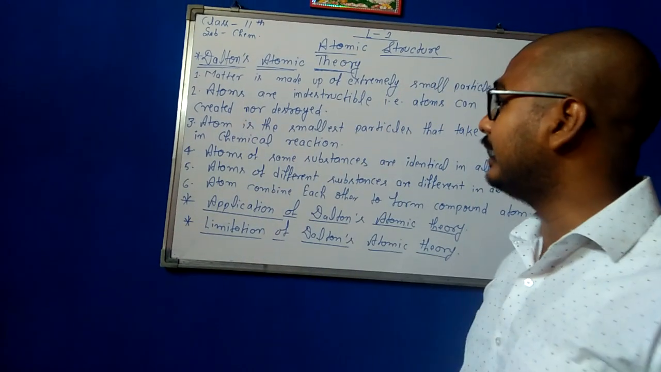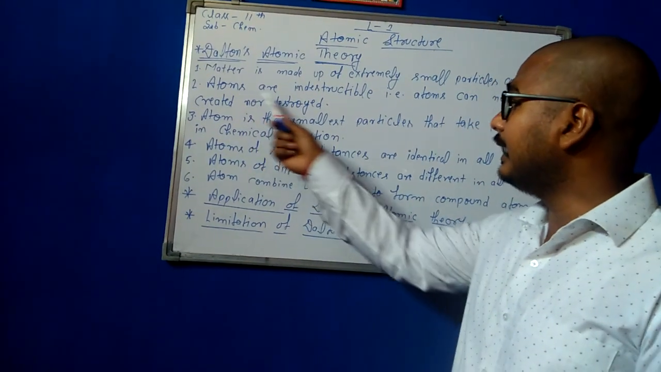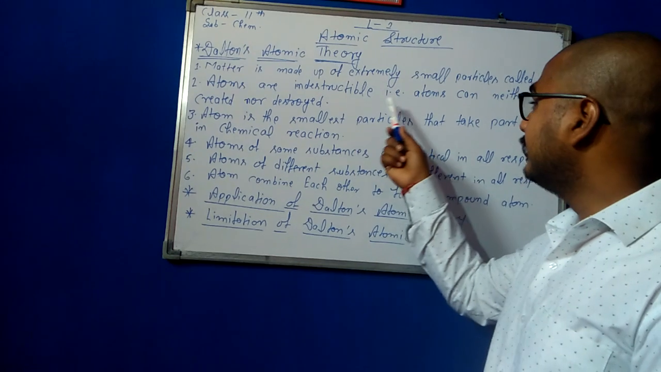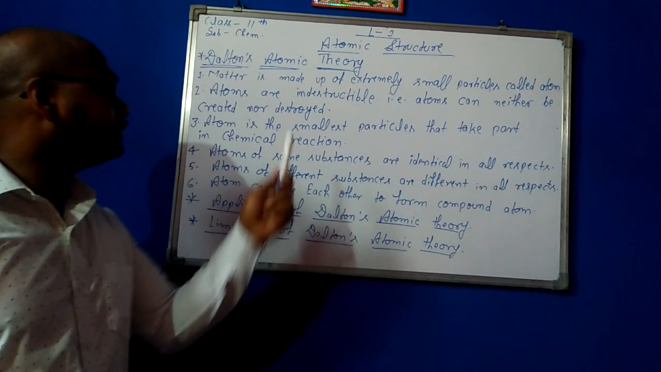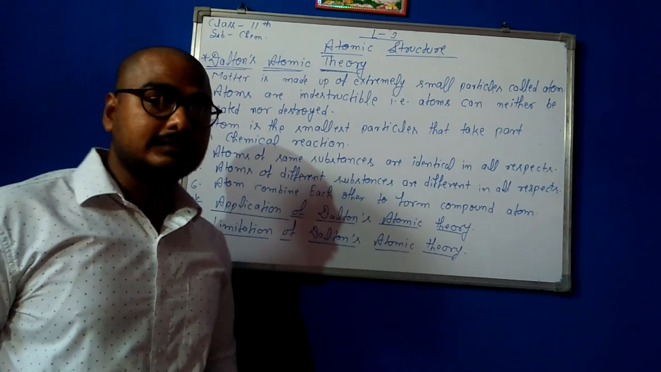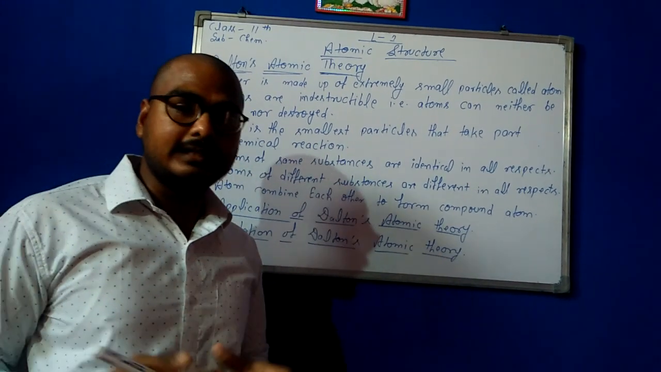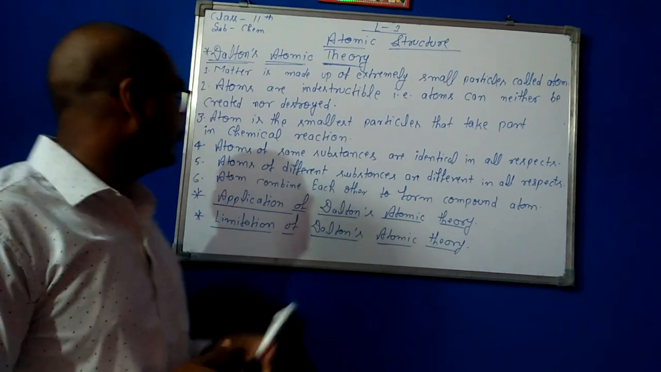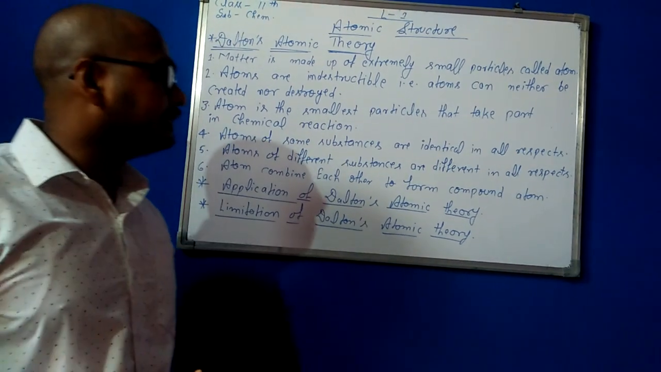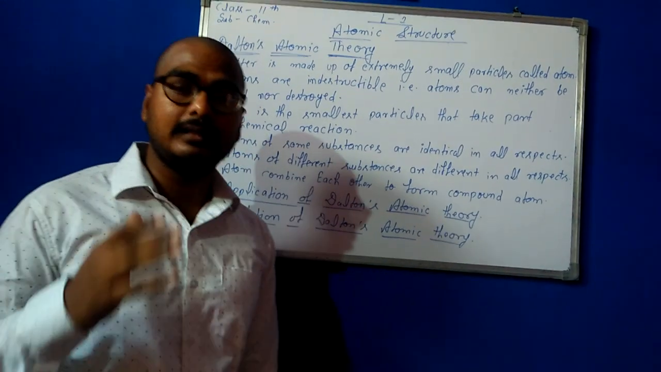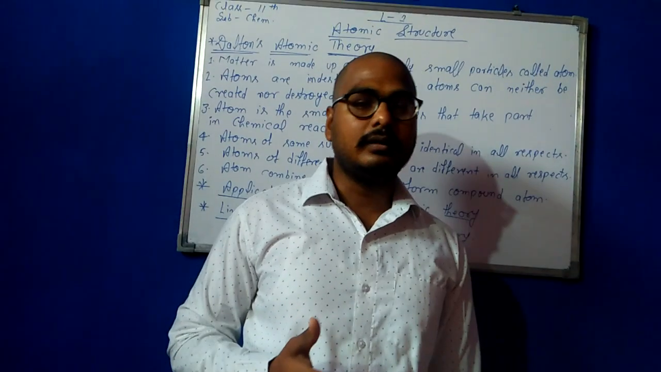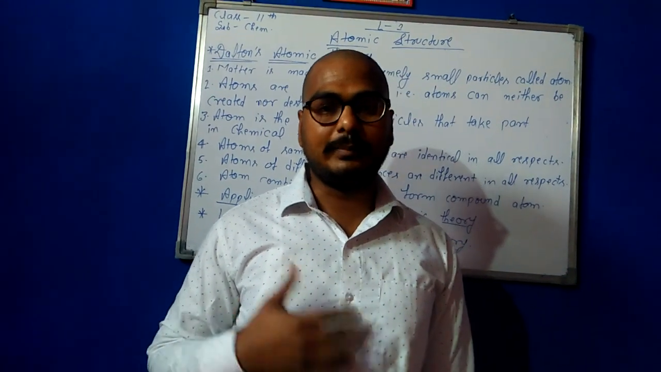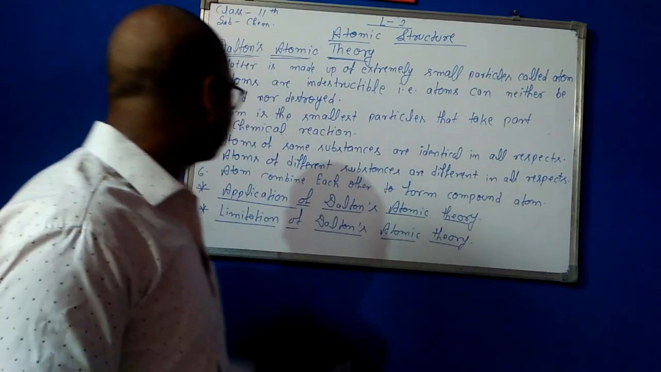The second point of Dalton's atomic theory is that atoms are indestructible. That is, an atom can neither be created nor be destroyed. That means we can neither create nor destroy an atom. The atom is the smallest particle that takes part in a chemical reaction. That means the atom participates in chemical reactions.